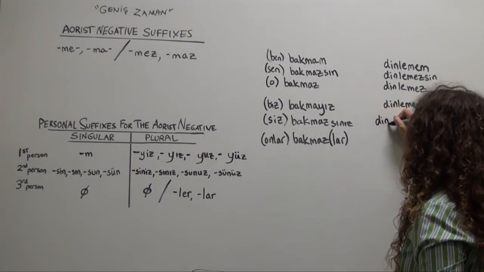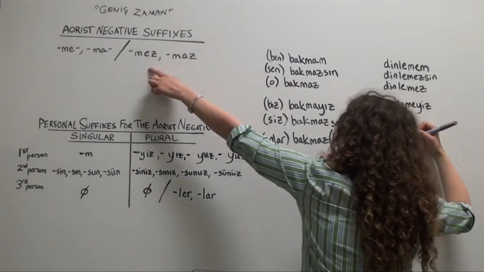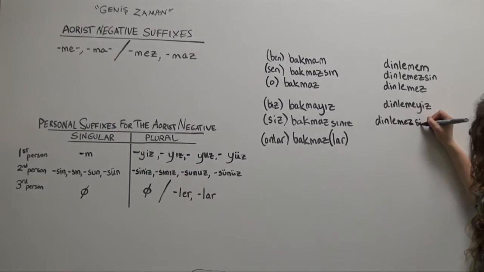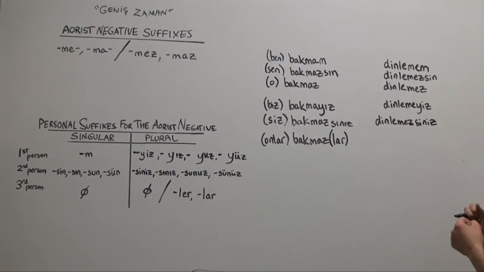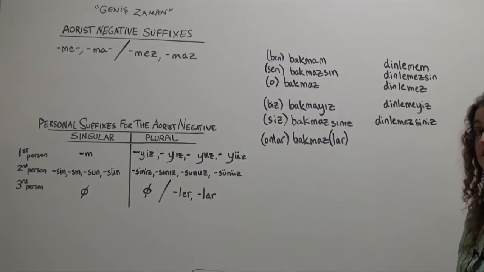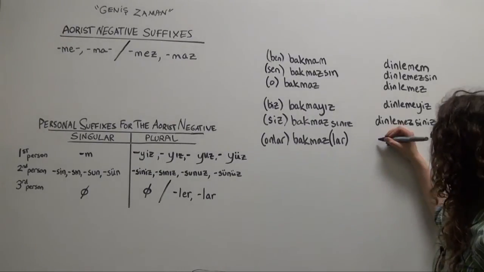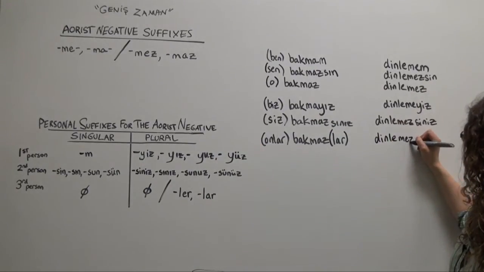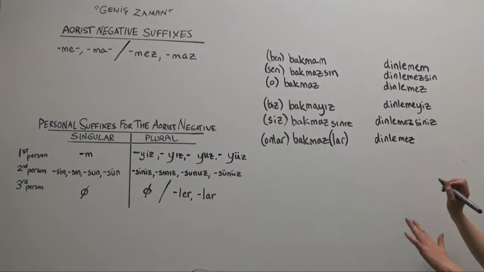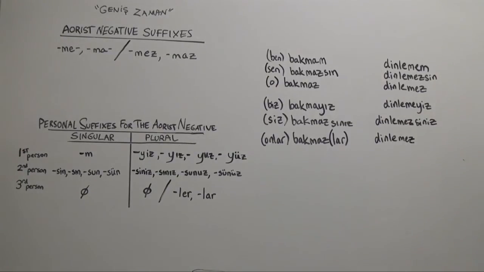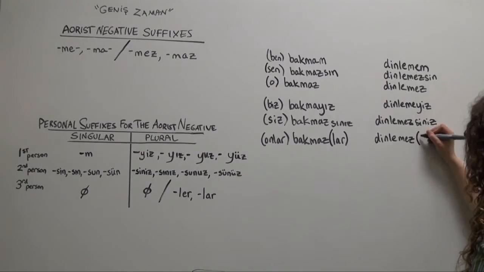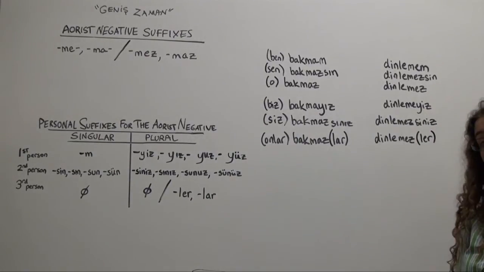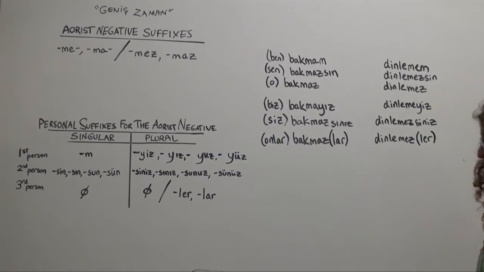Siz dinlemez, siz dinlemezsiniz. You don't listen or you won't listen. Finally, onlar dinlemez. And we can stop there, that's correct. Onlar dinlemez, they don't listen. Or onlar dinlemez, optional, ler. We can add the plural suffix according to the rules of two-way vowel harmony if we are so inclined.